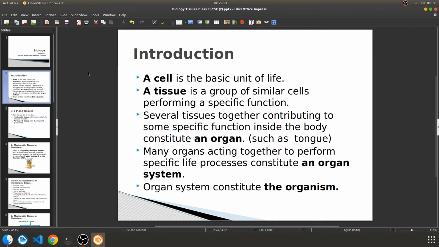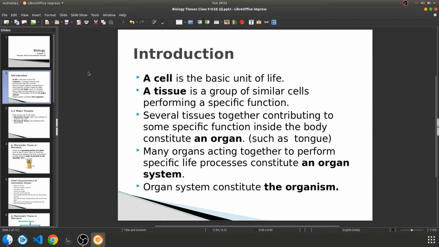several tissues together contributing to some specific function inside a body constitute an organ. That means different kinds of tissues are there. Now they are coming together and making an organ, and that is called an organ, and this organ will perform specific functions inside a body.